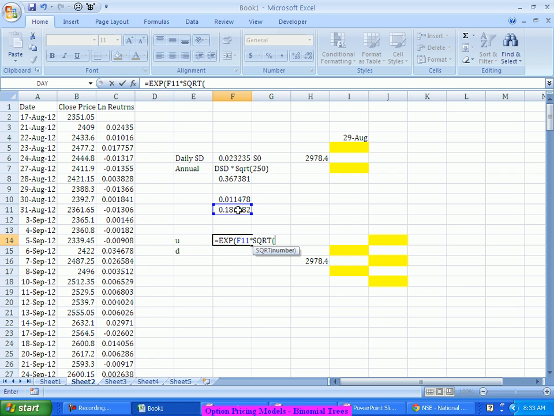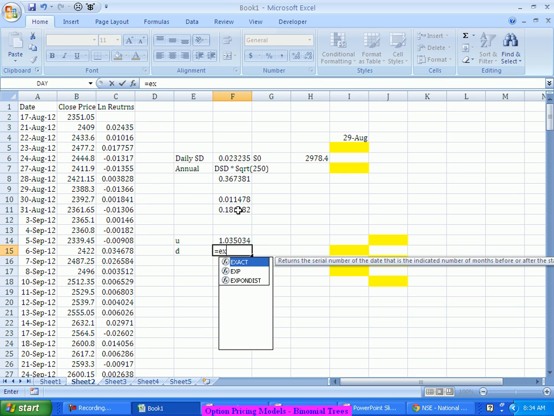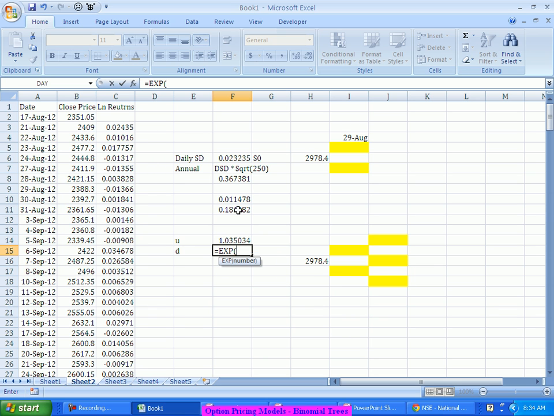It is better to take it in terms of working days itself. We have 9 more working days out of 250, so I'll take it as 9 divided by 250. So my upward factor is to the extent of 1.03, and the downward factor is e power minus sigma root T.